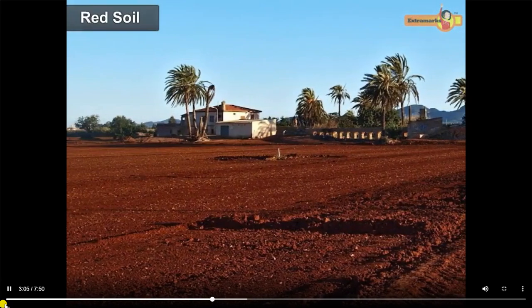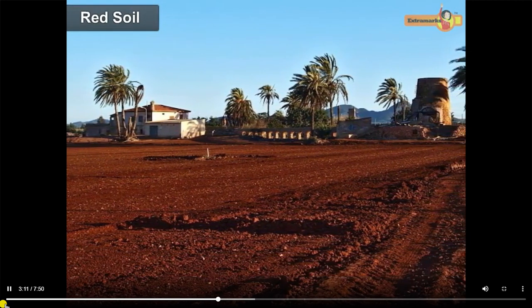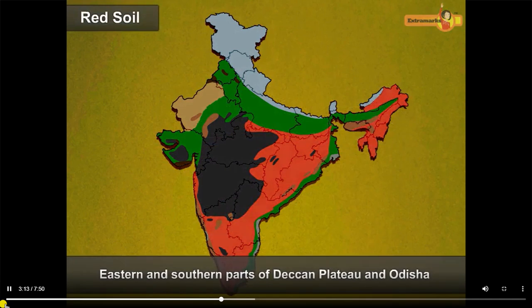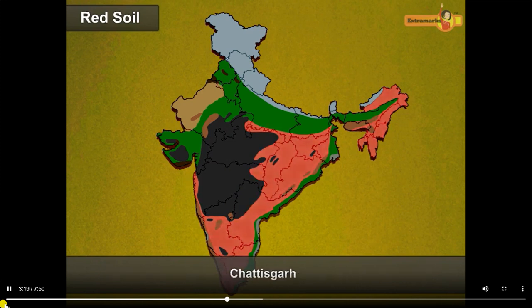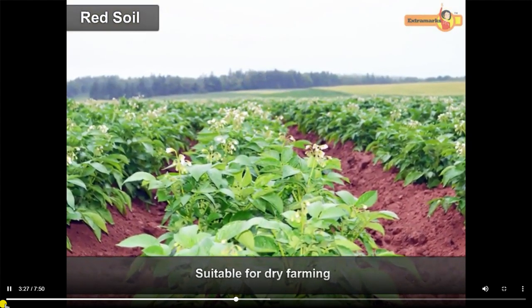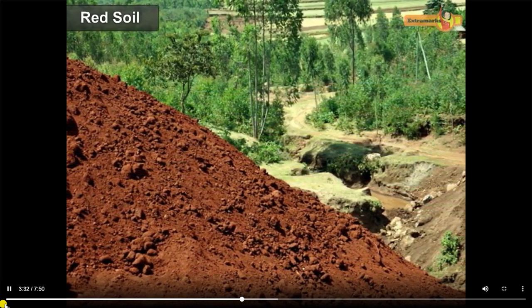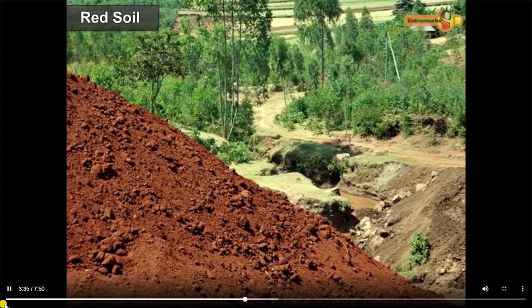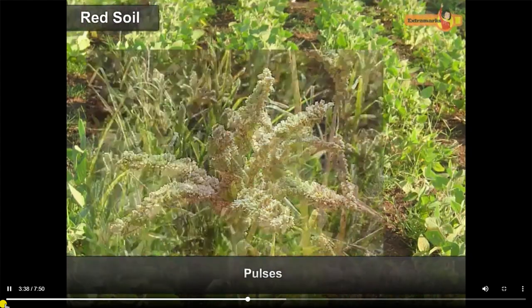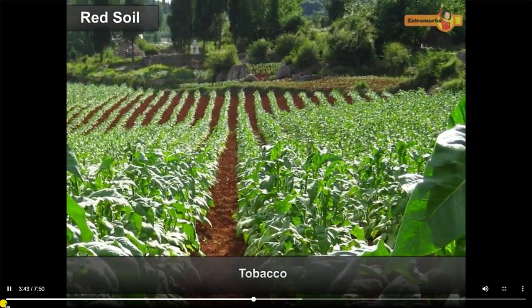Red soil. It is formed in situ by the decomposition of metamorphic rocks. The red soil is found in the eastern and southern parts of Deccan Plateau and Odisha, Chhattisgarh, southern parts of Middle Ganga Plains. It is suitable for dry farming because it does not require much moisture. The red soil is red in color due to the presence of iron compounds. Crops like millets, pulses, linseed, and tobacco grow well in this soil.